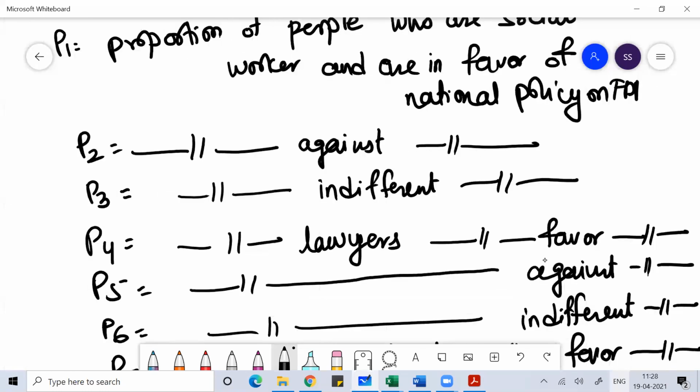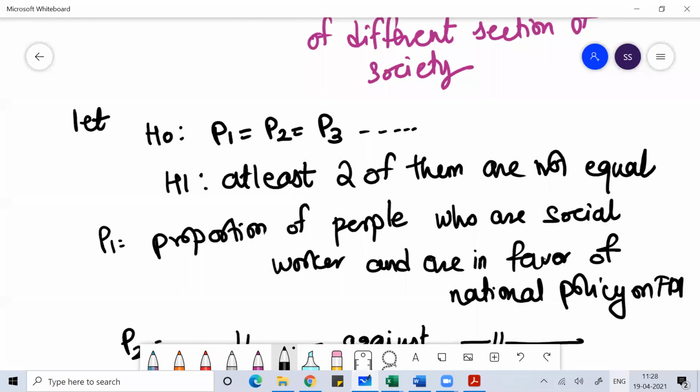So I hope you're understanding. It's a very simple thing I'm talking about. We are doing the same thing in ANOVA also. You remember, no? In ANOVA, we talk about equality of means of more than two sets of data, and in chi-square we talk about equality of proportions of more than two sets of data.